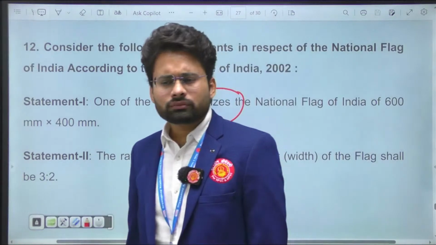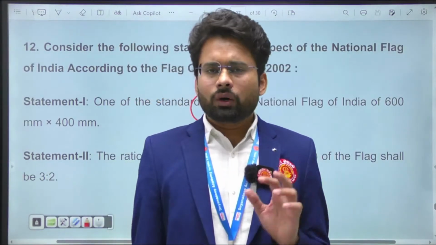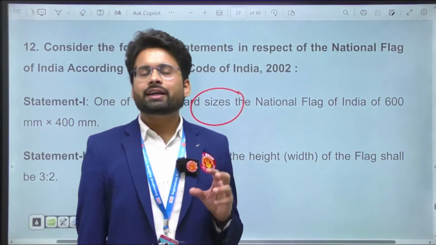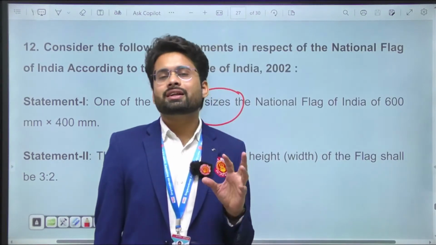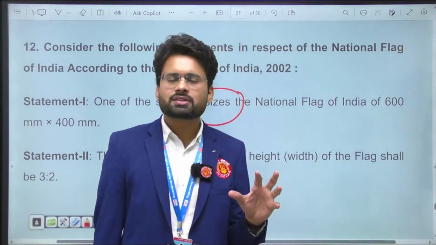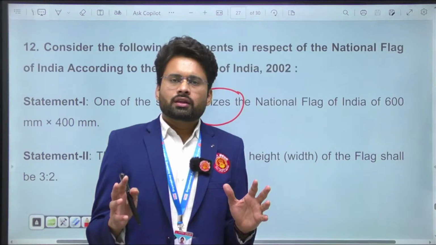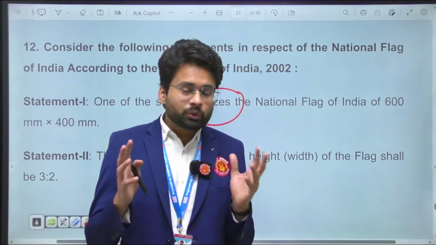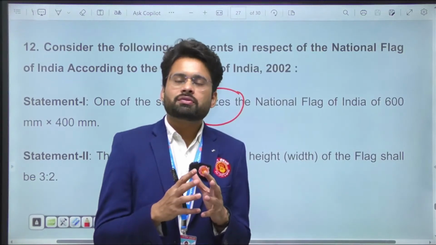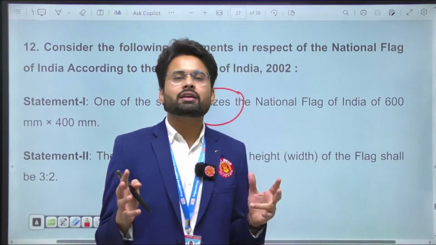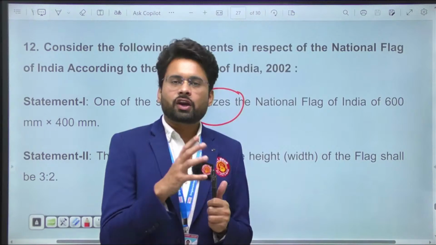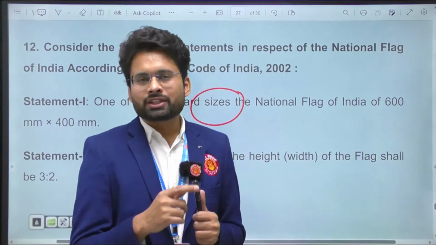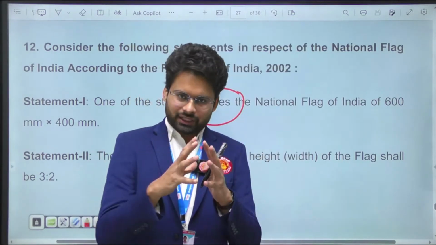But throughout India, we observe flags of different sizes in official residences and offices. Even in Delhi, or in particular locations of Pune, the flags are much bigger. In Pune, at Shaniwar Wada, if you look, the flag is very large.